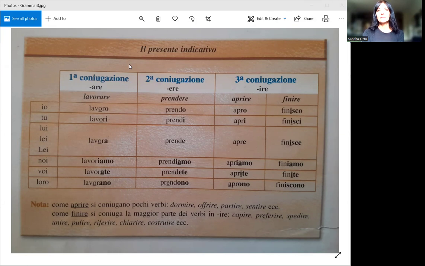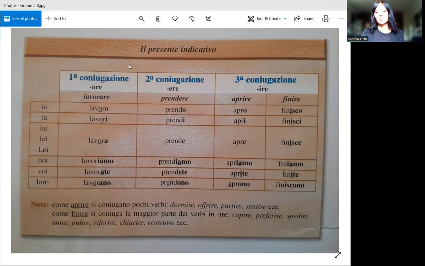It's a little bit as if in English you form a group of verbs that end with a K, for example, talk, walk, work, and then another group that is like make, take. So they look similar, let's say.